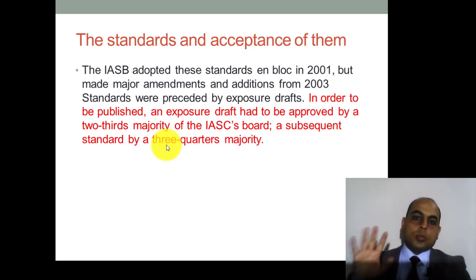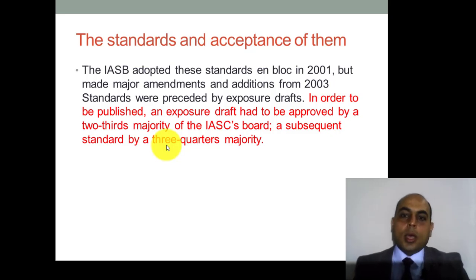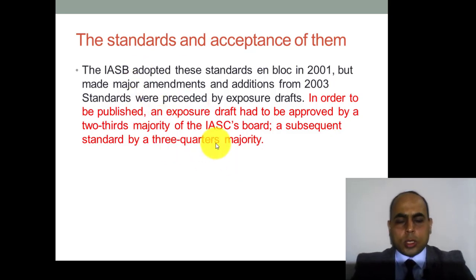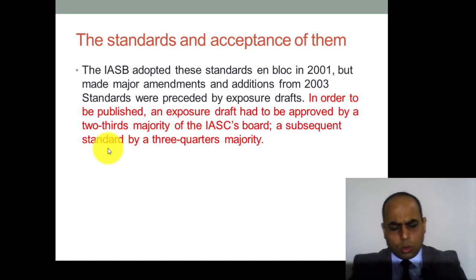First of all, the exposure draft had to be approved by a two-thirds majority. Then in subsequent standards, when they issue the final standard, it has to be accepted by 3/4. We are talking about 75% of the board having to accept the new issuance of the standards.